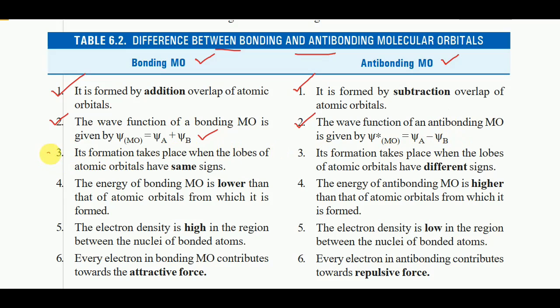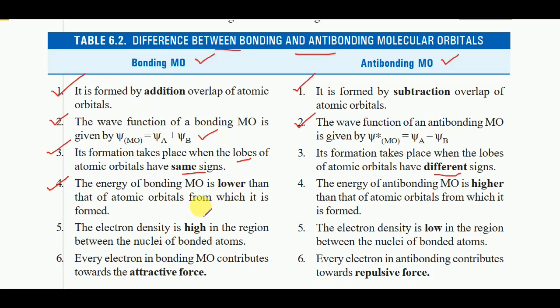Next, third point: the formation of bonding molecular orbitals takes place when the lobes of atomic orbitals have the same sign. And the formation of anti-bonding molecular orbitals takes place when the lobes of atomic orbitals have different signs.